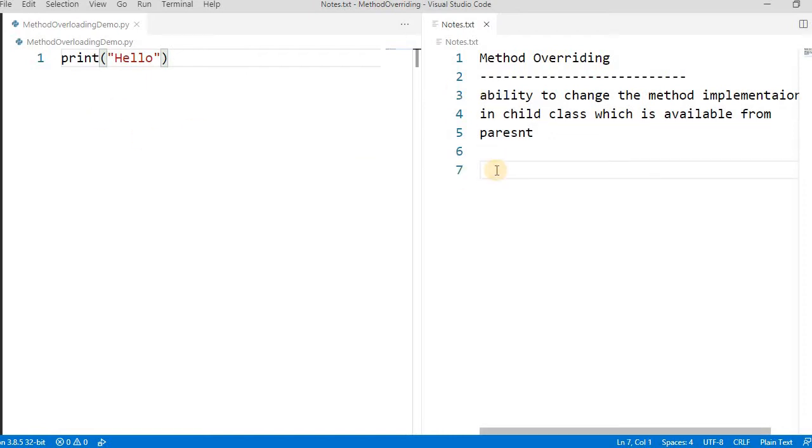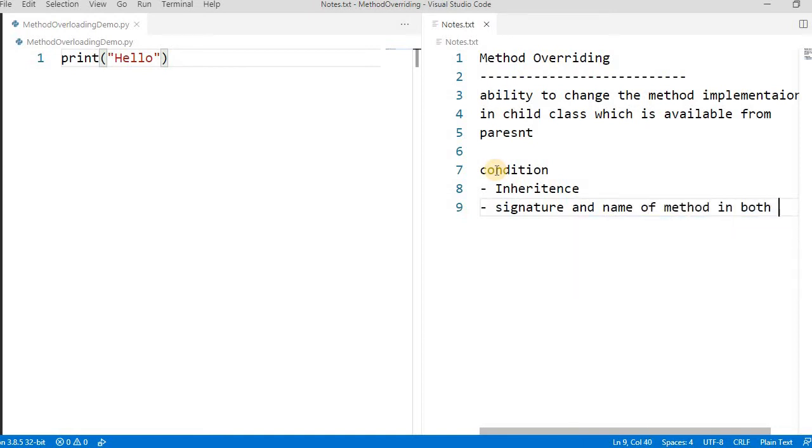So there are two conditions. What is the condition for this? Inheritance must be there, because unless and until you inherit a class, you are not able to do the overriding. Second, the signature and name of the method in both the classes, parent and child, must be the same. These are the two conditions for the implementation of method overriding.